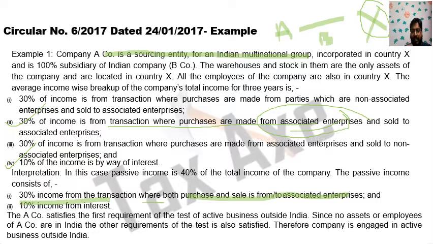Now we need to check the other three conditions: that 50% or less of the assets are located outside India. Company A satisfies the first requirement of the test of active business outside India. Since no assets or employees of the company are in India, the other requirements of the test are also satisfied. Therefore, the company is engaged in active business outside India. I hope this point is clear.